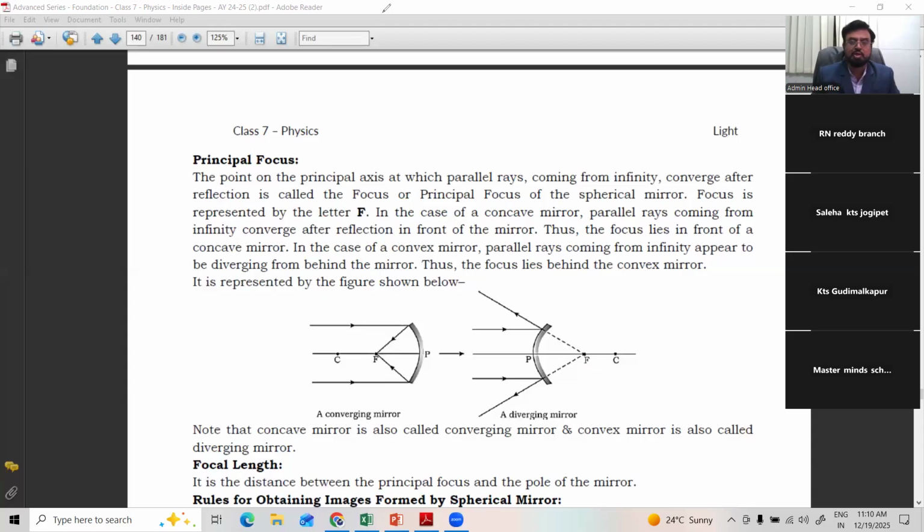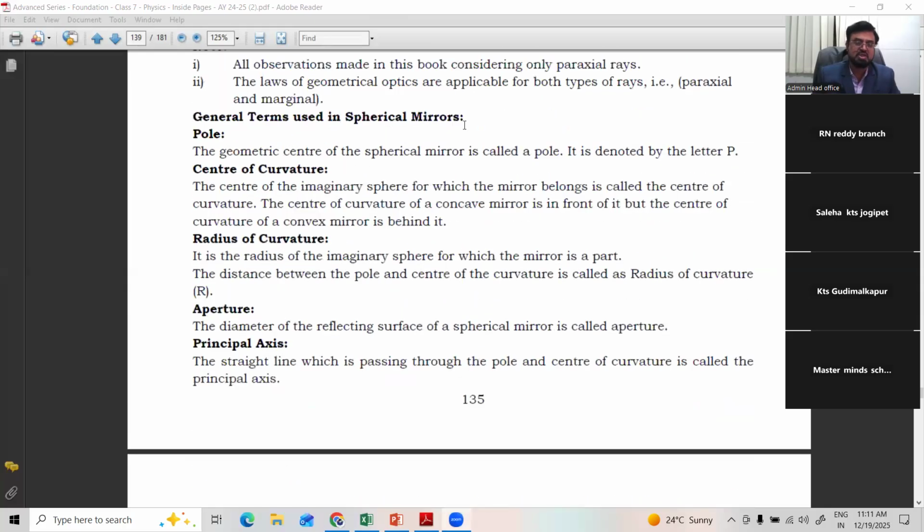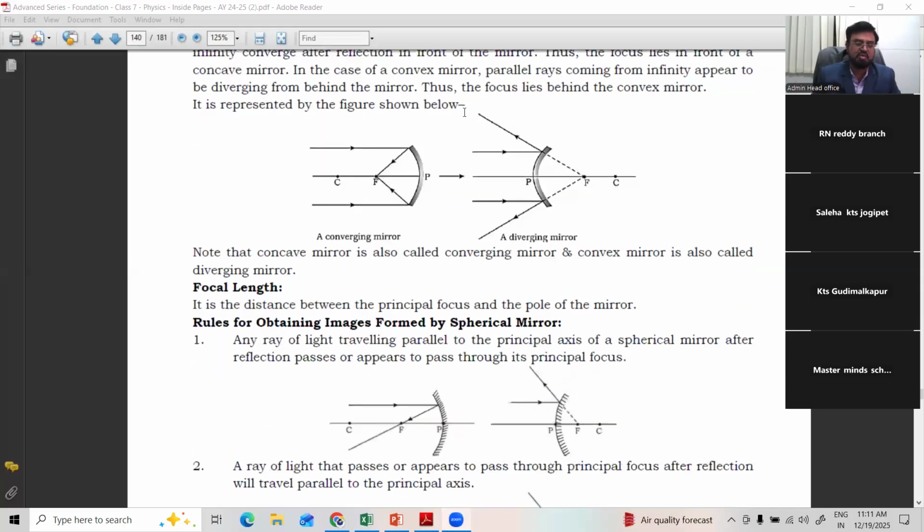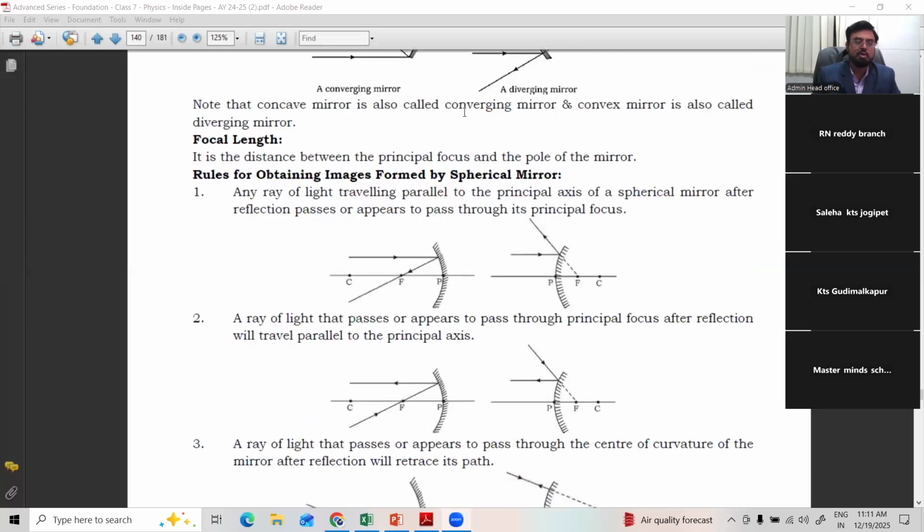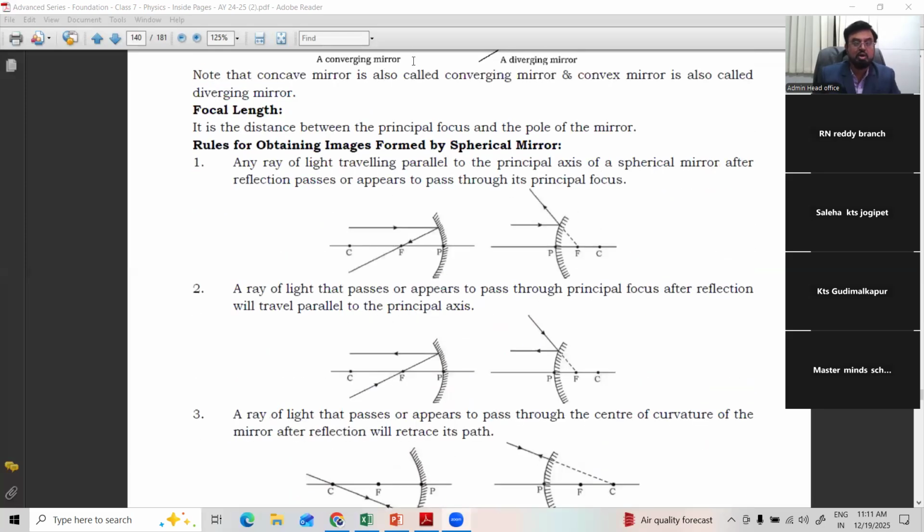Capital F, a very important point, along with the pole, principal axis, aperture, radius of curvature, and center of curvature. These are the very important points. And one more, the last one, is focal length. Very, very, very important for us. Focal length is the distance between the principal focus and the pole.